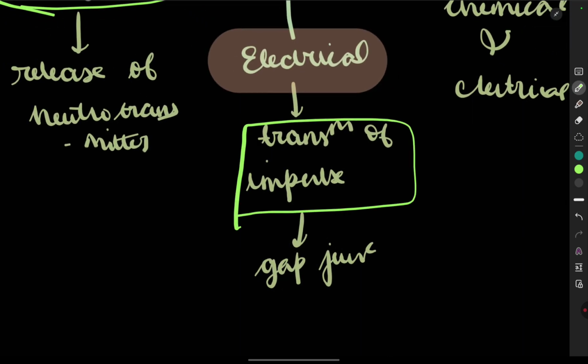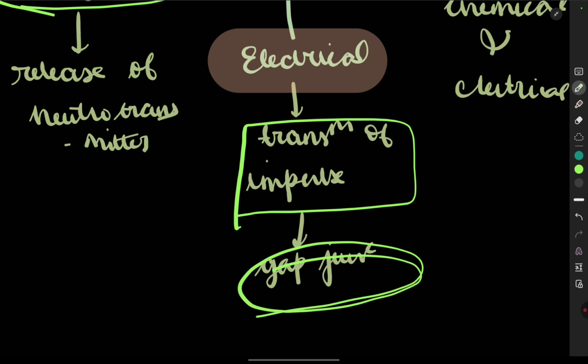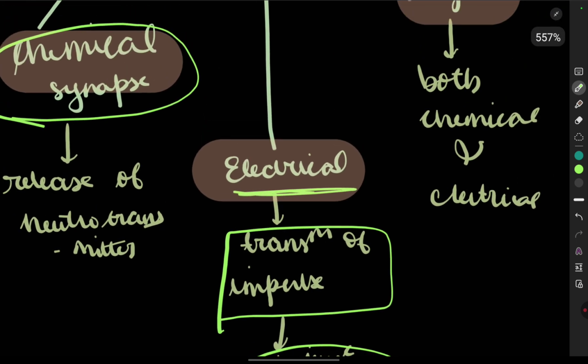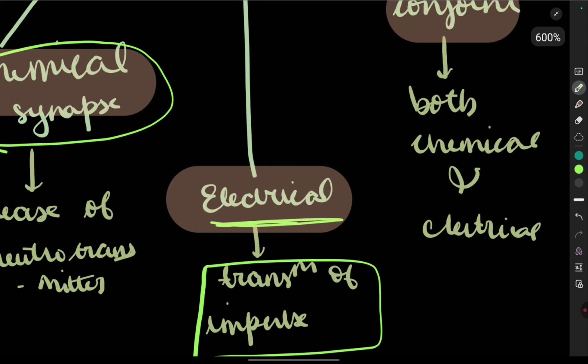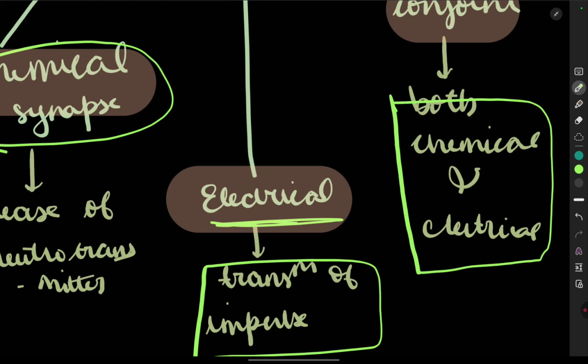Transmission of impulse from one neuron to another neuron without secretion of neurotransmitter, but with impulses through the gap junction, is the electrical transmission. And the conjoint is one in which both are involved, the chemical transmission as well as the electrical transmission.